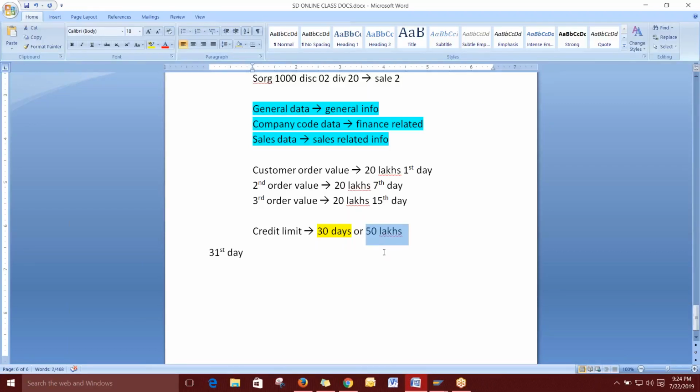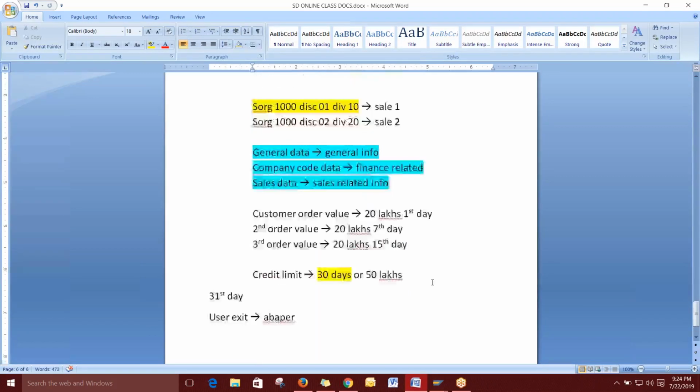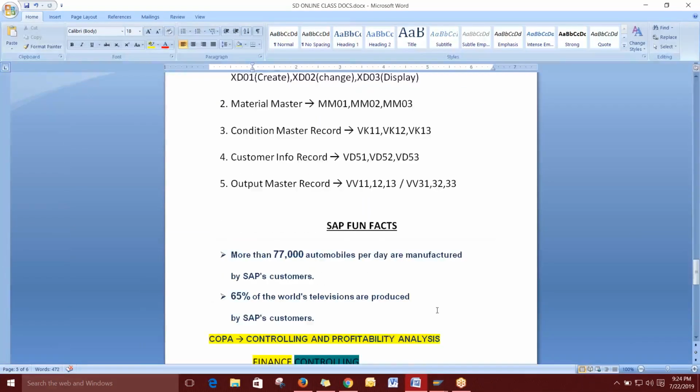If you need both, you have to do customization, using some user exit. It's a complicated one, not in the standard. You can check with any user exit for this condition, and check with an ABAP programmer about whether any customization program has to be written, but in standard it is not there. So if you want it, you have to do the customization, and we need a programmer.